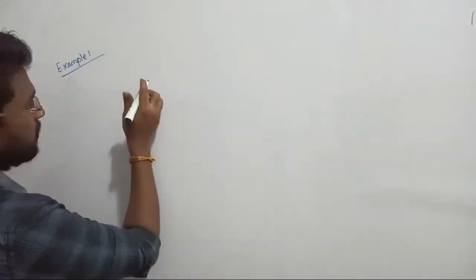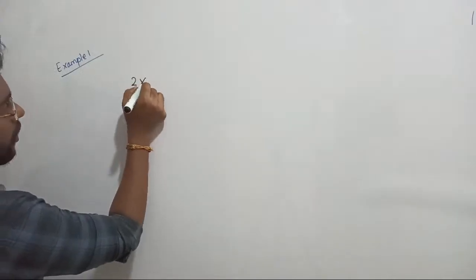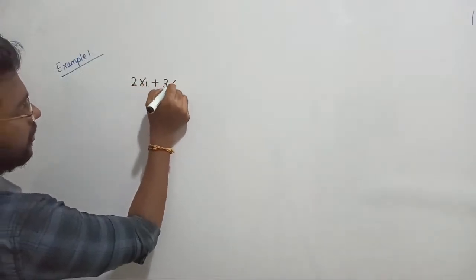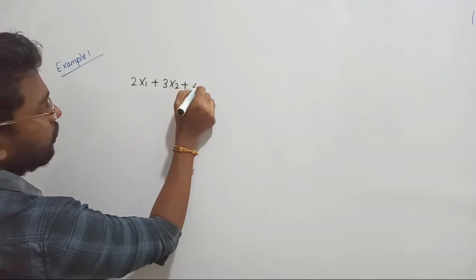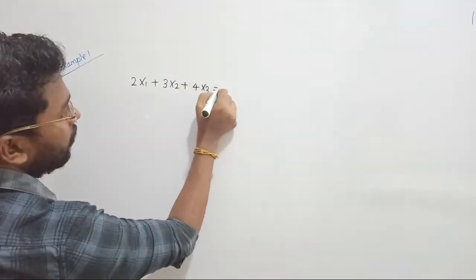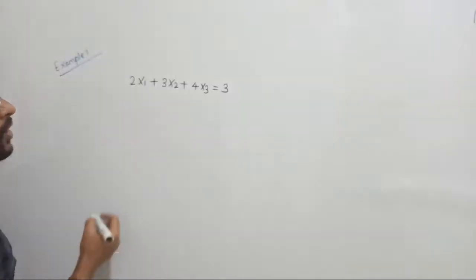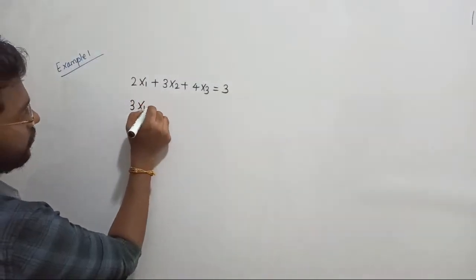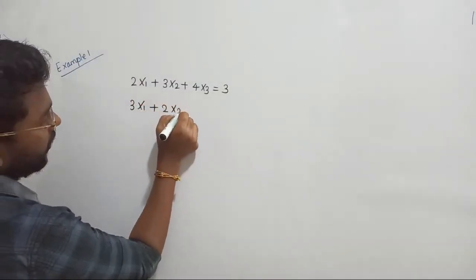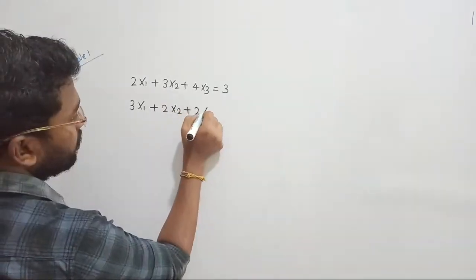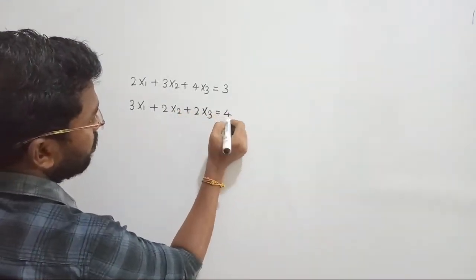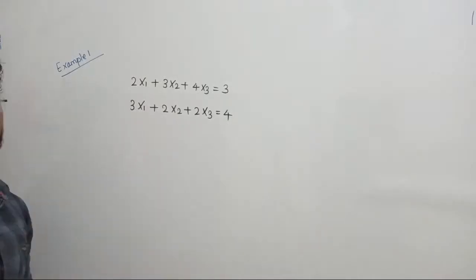Let us take some other examples. Let me consider 2 into x1 plus 3 into x2 plus 4 into x3 equal to, let us consider 3. Now let me consider 3 times x1 plus 2 times x2 plus 2 times x3 equal to, let us consider 4. Now only these two equations are given.